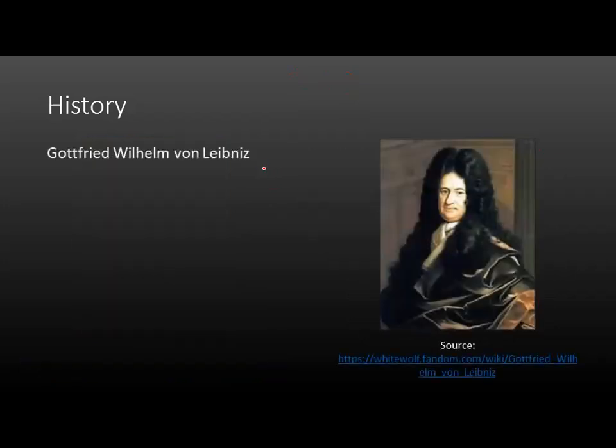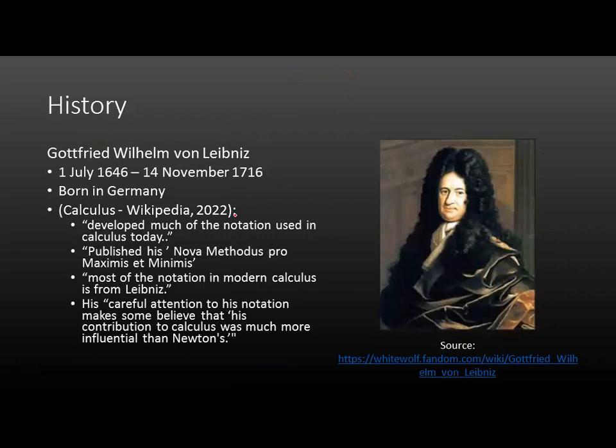Now, for Gottfried Leibniz, full name Gottfried Wilhelm von Leibniz. By the way, please correct me if the way I pronounce it is wrong. He was born on the 1st of July, 1646, and died on the 14th of November in 1716. He was born in Germany, so we can say that he's a German. In this source, he actually developed the notation used in calculus today.